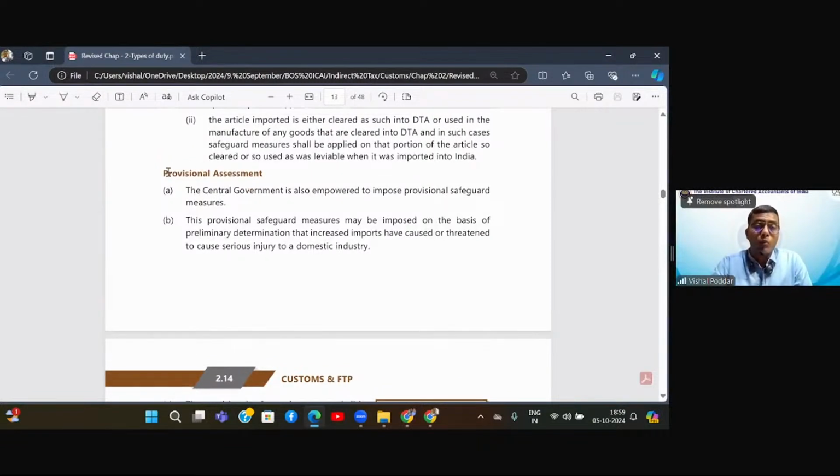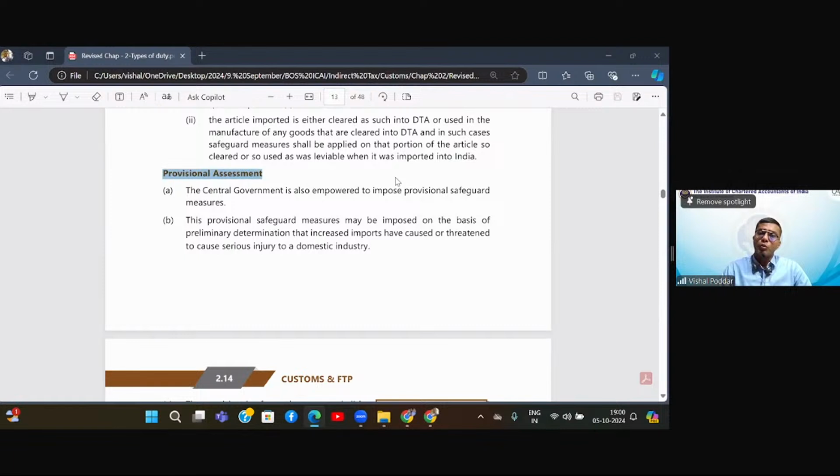Now, what is provisional assessment? See, safeguard duty would be levied when there is some injury caused to the domestic industries. But whether an injury is caused or not, that has to be checked and evaluated. Now, for this, the government has a mechanism. They set up committees. The committees carry out different types of surveys. They hold discussions with different trade bodies to assess if any injury is caused. But this may take months.